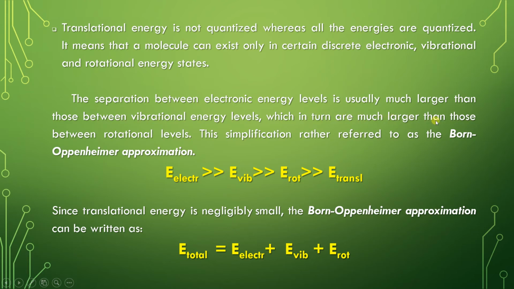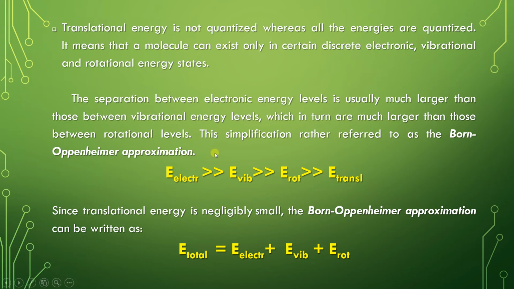The separation between electronic energy levels is usually much larger than those between vibrational energy levels, which in turn are much larger than those between rotational energy levels. That means electronic energy levels are larger when compared to vibrational energy levels, and vibrational energy levels are larger when compared to rotational energy levels. This simplification is referred to as the Born-Oppenheimer approximation. This is very important from the point of view of examination also.